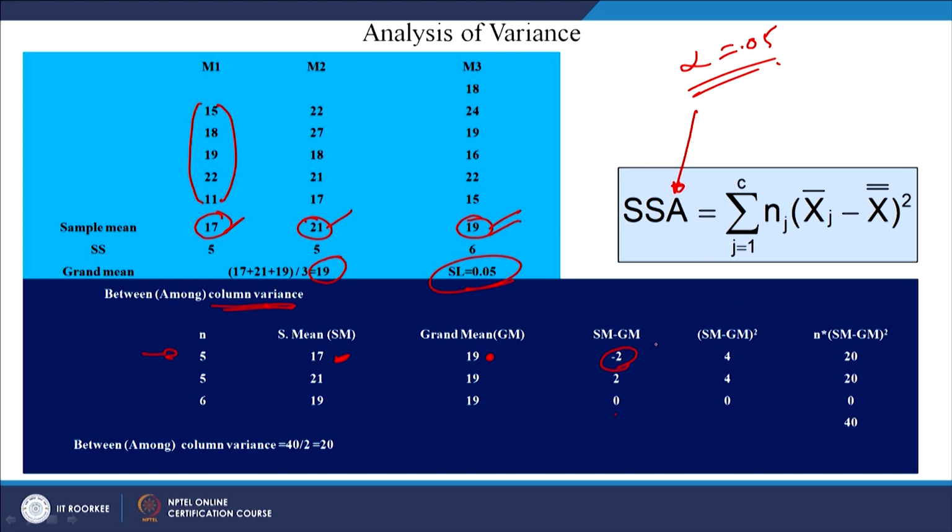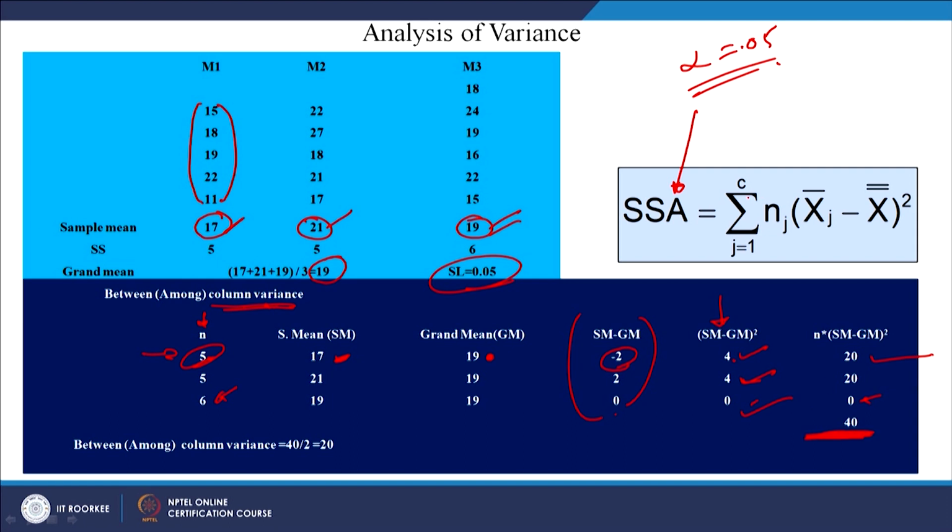Take the square of this column, which is 4, 4, 0, and multiply this by the sample size, or the number of units in each of those samples. There were 5 units in the first sample. So, 4 into 5 is 20, 4 into 5 again 20, then 6 into 0 is 0, and the total.